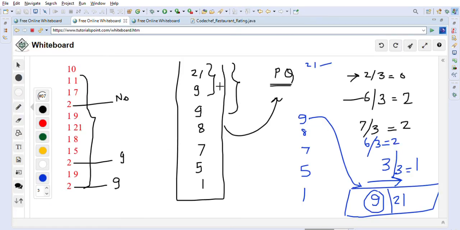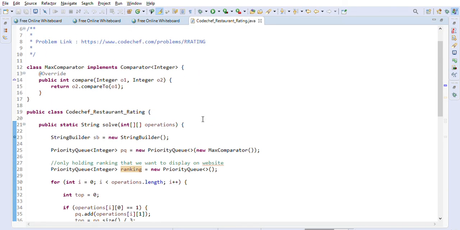So as I explained here, when it reaches the first 3 elements, the 9 will be added, then the first 6 elements, then 21 will be added into the ranking queue, right? So based on this formula, 3 by 3, 6 by 3, then only we can add one into the ranking queue. So this is how we can solve the CodeChef problem restaurant rating with the help of priority queue and this logic that we just discussed here.